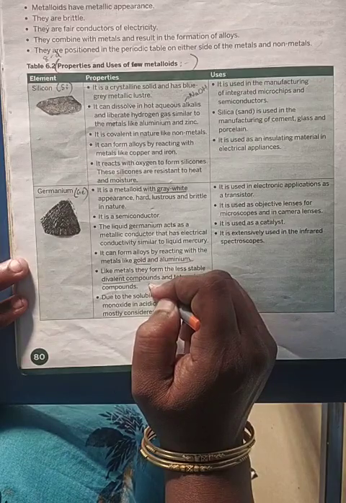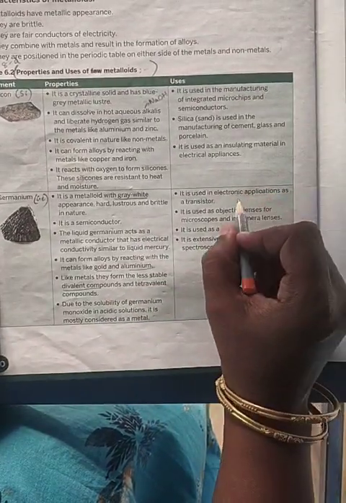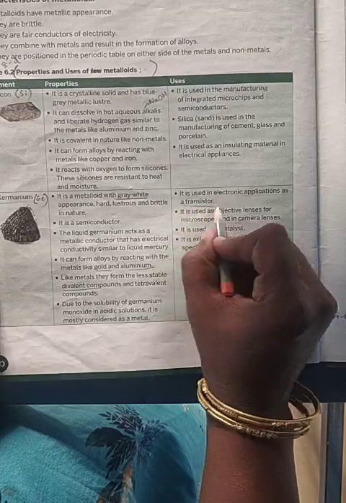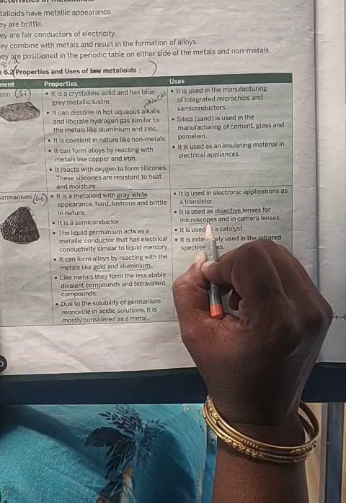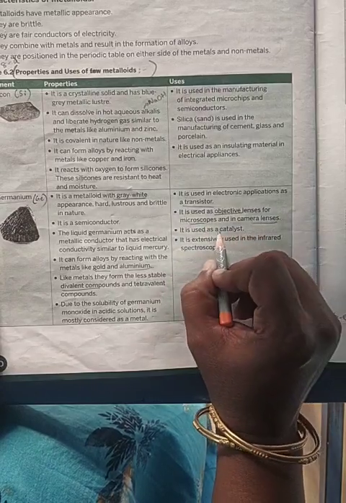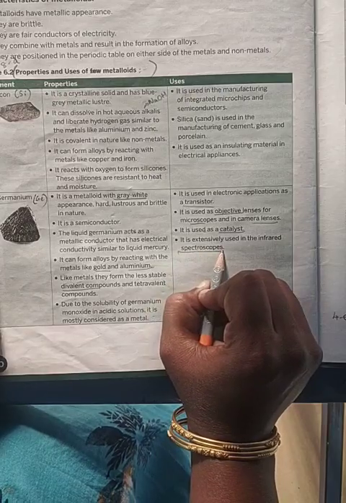Then it will form divalent compounds, and it is used in the production of transistors. Then it is used as objective lenses for microscopes and camera lenses. It is used as a catalyst, and it is also used in the spectroscope.